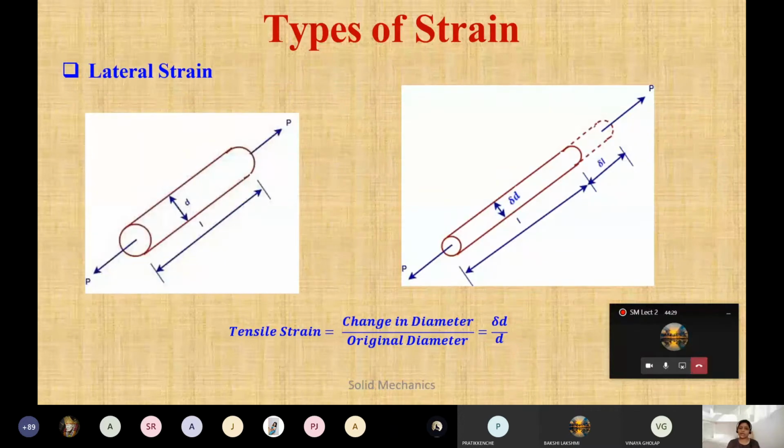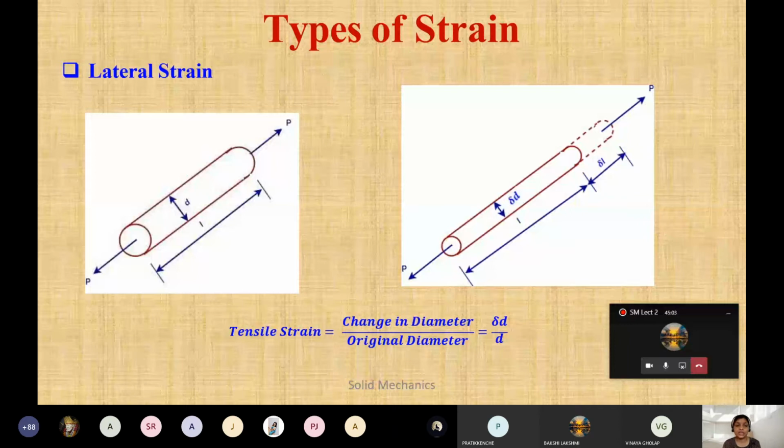Now the lateral strain I told you already: if L changes, meaning the horizontal length changes, that is an increase or decrease, that is called a linear or longitudinal strain. You have to remember these terms because it creates high confusion when we solve numericals. A lot of confusion gets created, that's why remember the names. Linear and longitudinal is a tensile strain, okay, and it goes with the change in length. If the change is in length, that is called a linear or longitudinal strain.